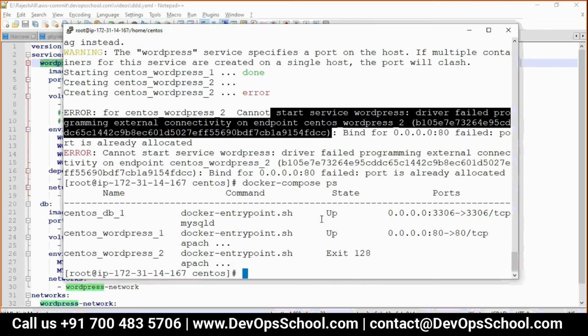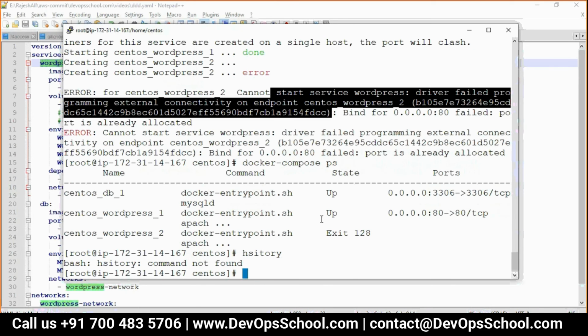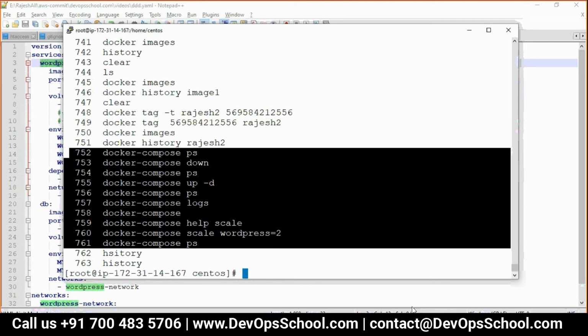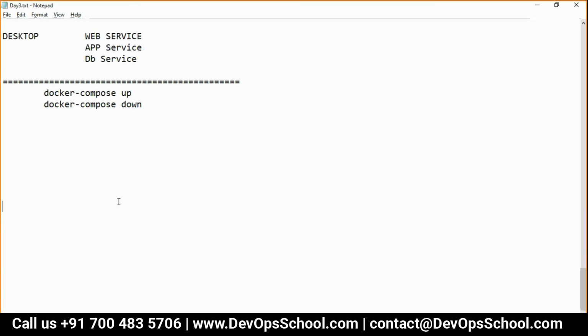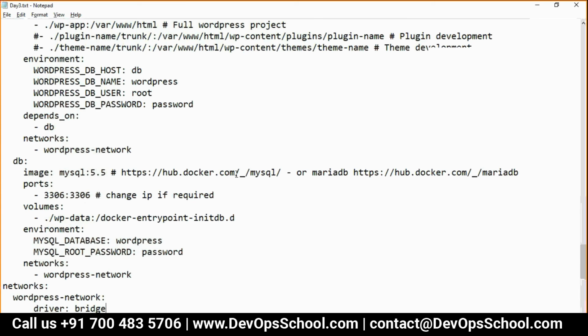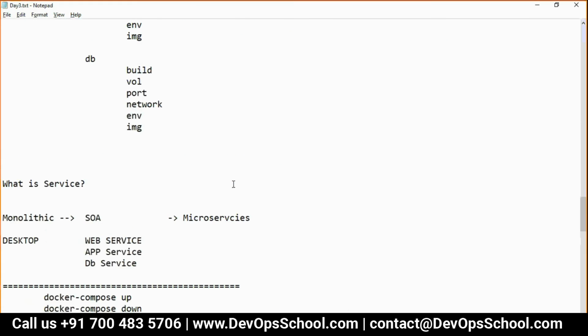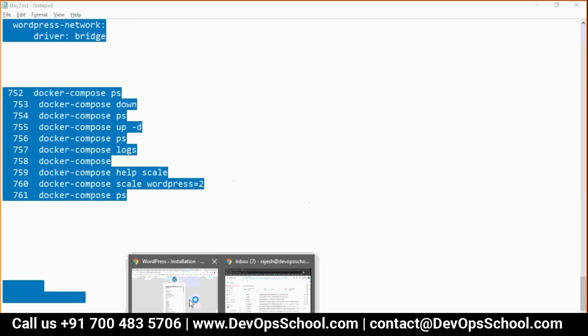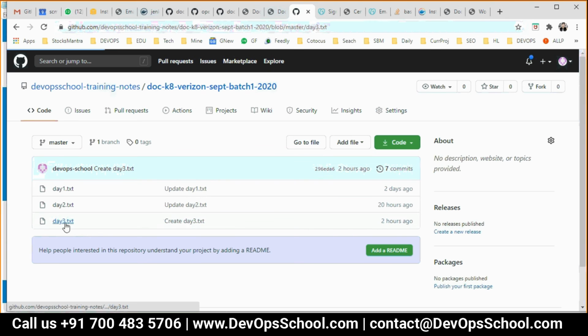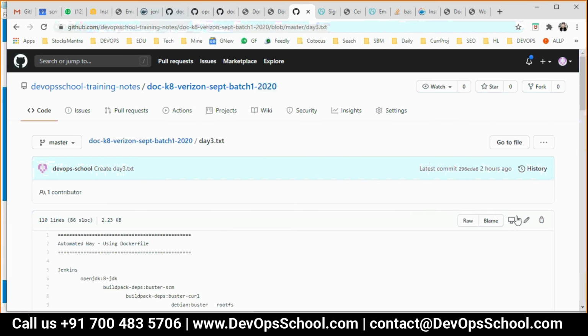Okay. So guys, overall, this is Docker Compose. And these are the commands I ran. Now I'm sharing my YAML file which I just now tried. It will work for you also. Now I'll give you 15 minutes of lab time for Docker Compose, and after that we'll go for the lunch break. So guys, it's a very important tool. It will save you lots of your time. At least try for 10 minutes, not more than that.